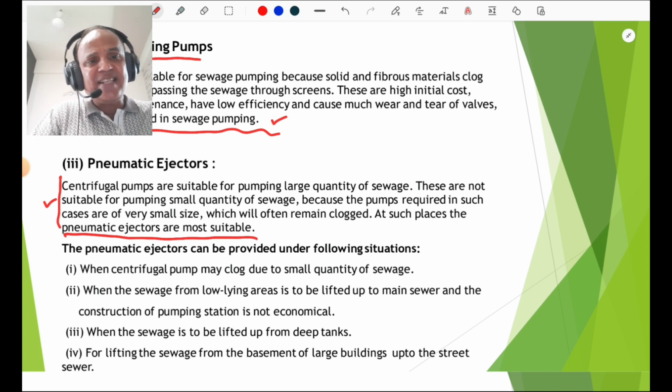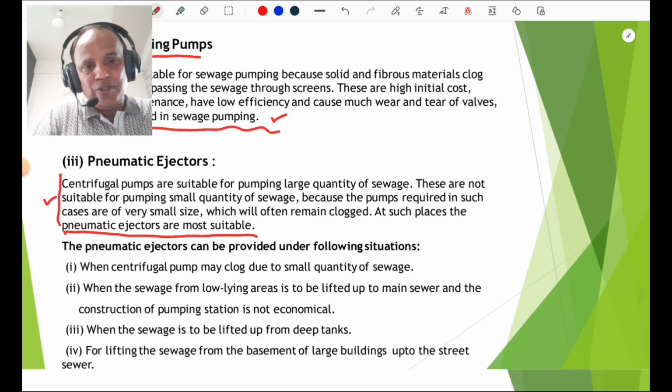Pneumatic ejectors can be provided under the following circumstances: when a centrifugal pump may clog due to a small quantity of sewage; when sewage from a low-lying area is to be lifted to the main sewer and the construction of a pumping station is not economical; when sewage is to be lifted from deep tanks; and for lifting sewage from the basement of a large building up to the street sewer. In such cases, we can go for pneumatic ejectors.